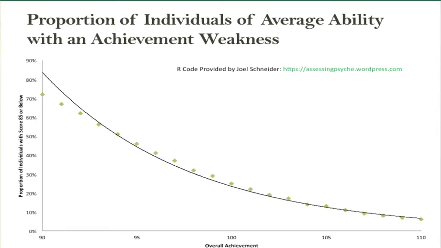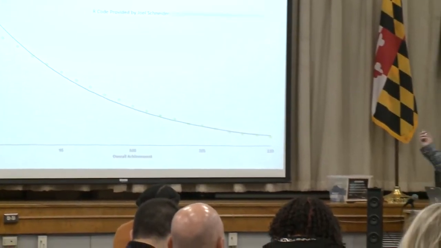Same simulation, but how many kids of average ability have an achievement weakness? Again, a little bit lower, but you see it's still pretty high, exceeding 70%, right around this 90 to 95 range. So we're going to get a lot of kids that have achievement weaknesses, that have cognitive weaknesses, when we're going through and looking for these confirmatory PSW patterns. The question is, in that group, do we have a mechanism for figuring out which kids have LD, which kids are just presenting with noise?